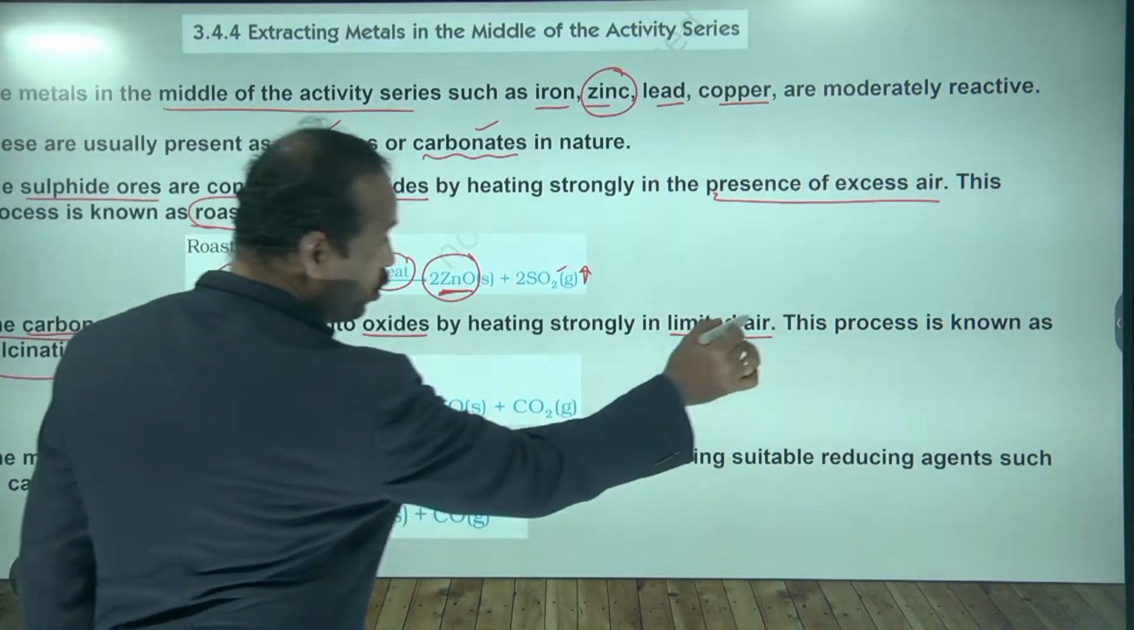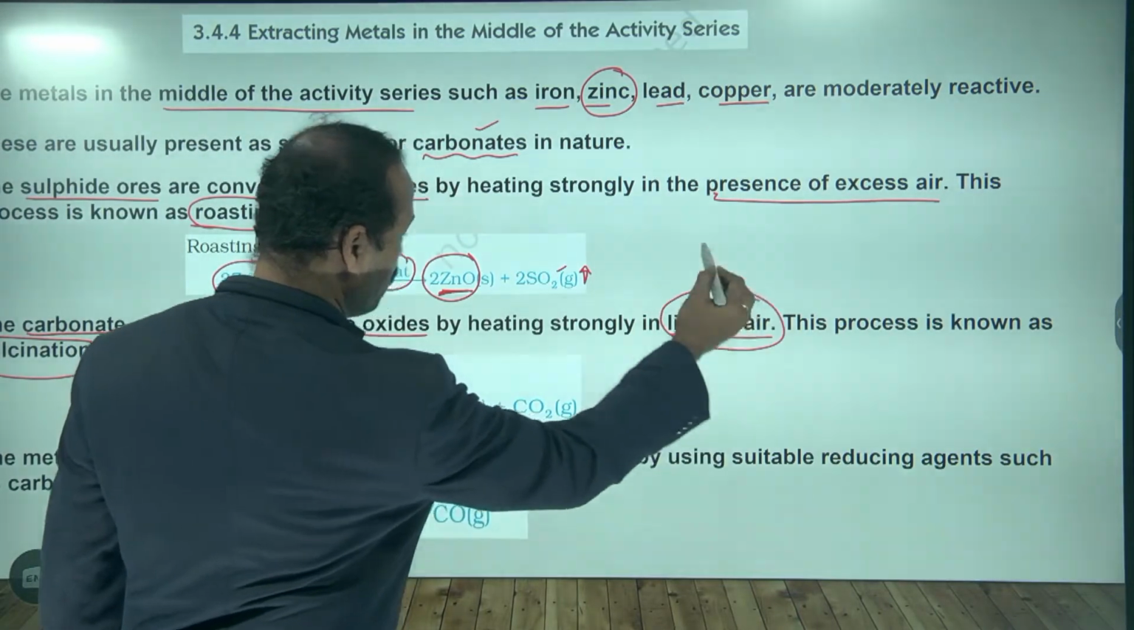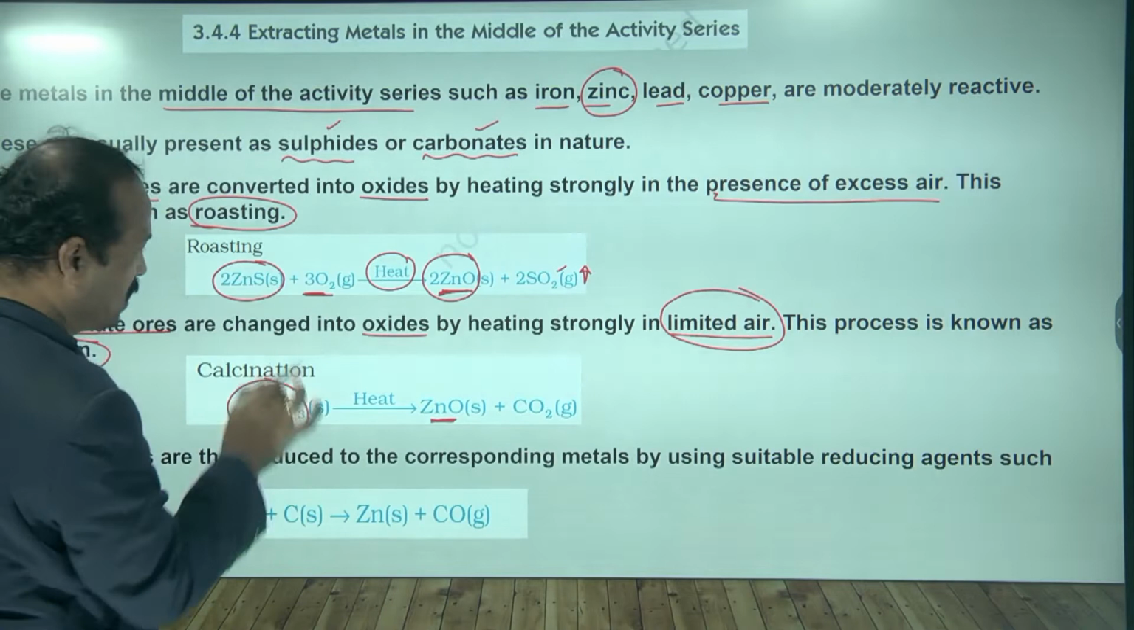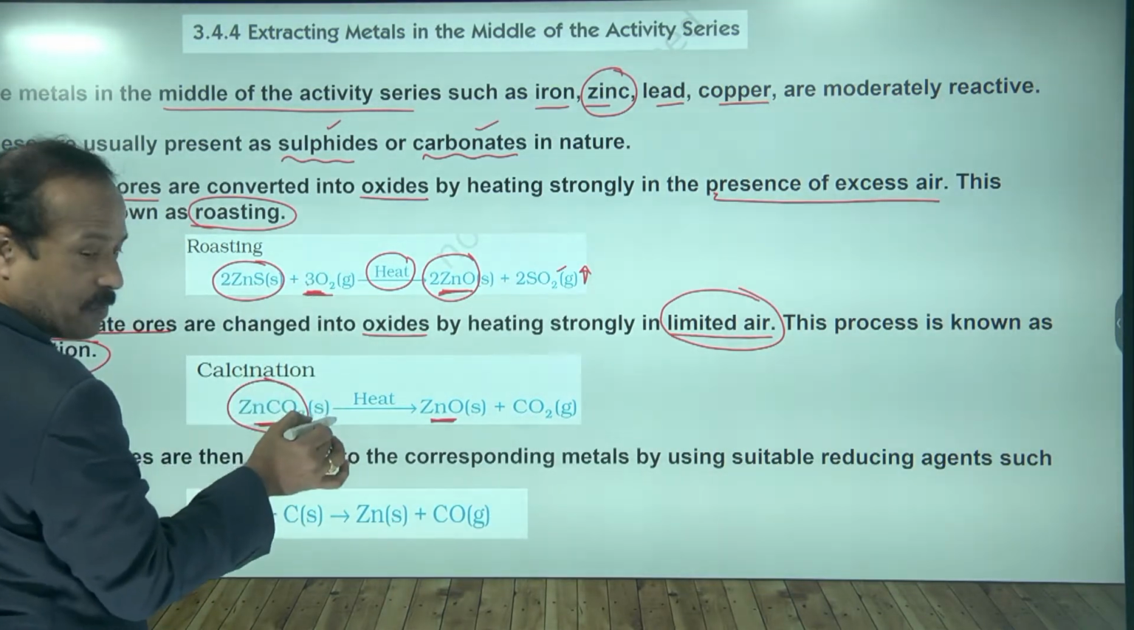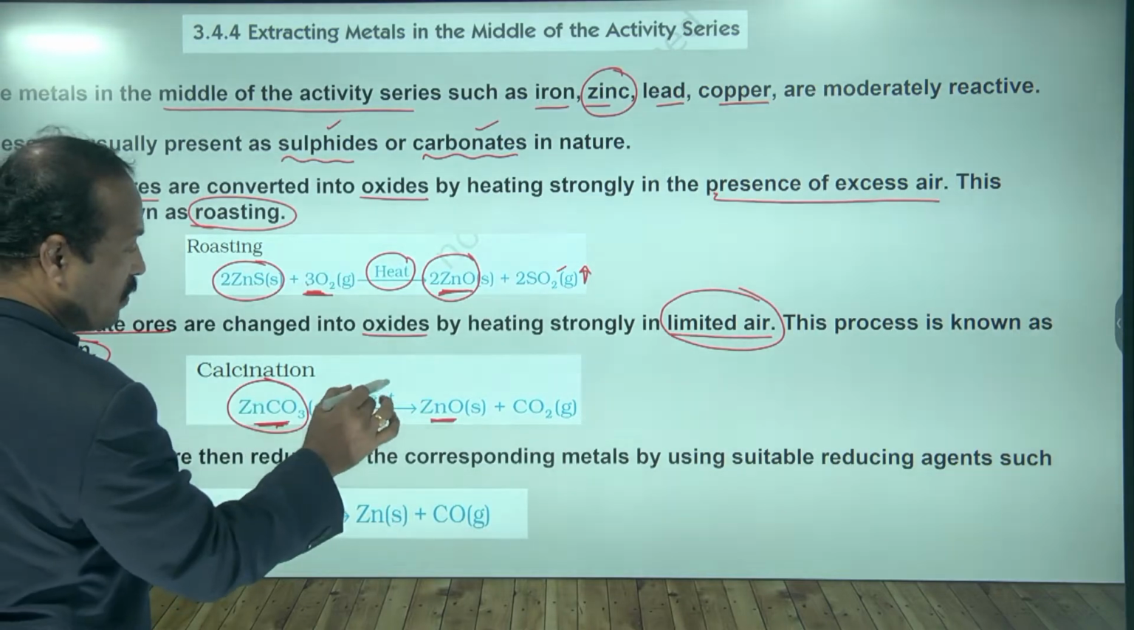So here I said no air. In absence of air or limited supply of air, here we are not supplying any oxygen. See, here we are supplying oxygen. Here you see 3O2, but here we are not supplying oxygen. So without oxygen we are heating.